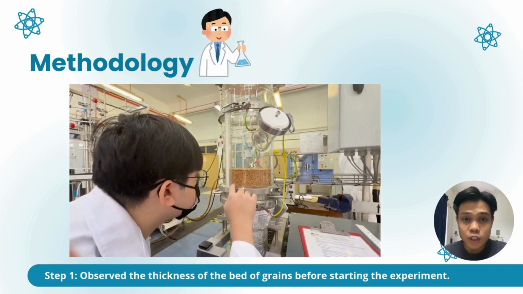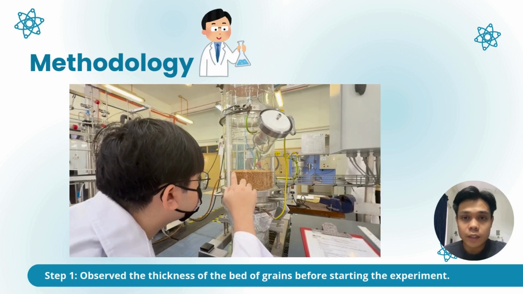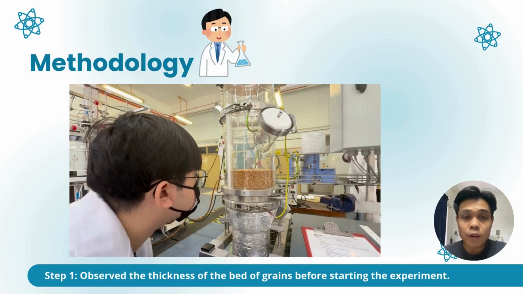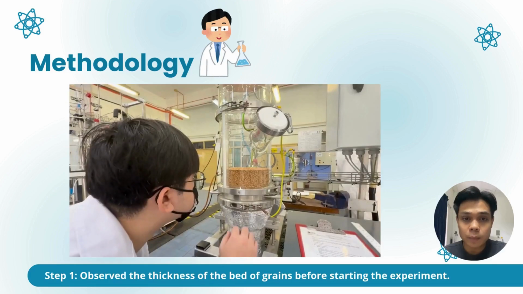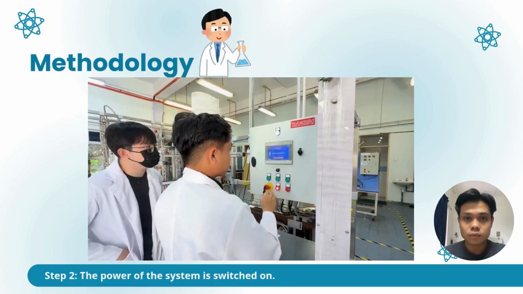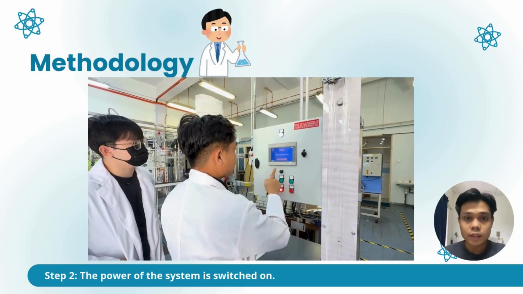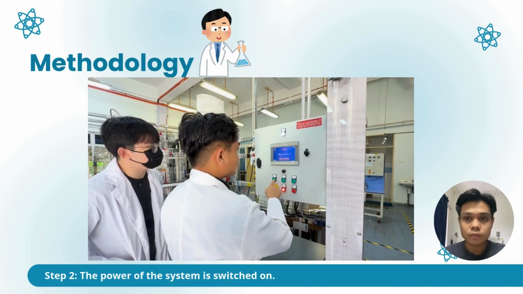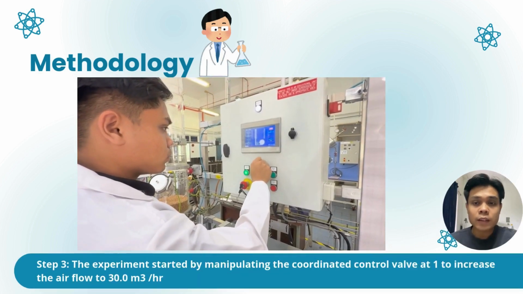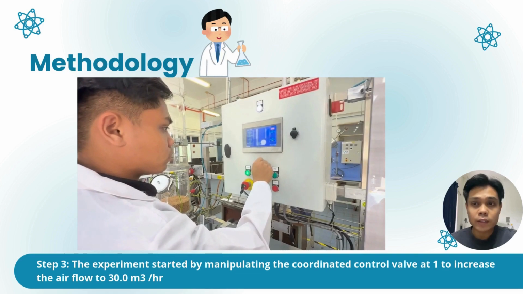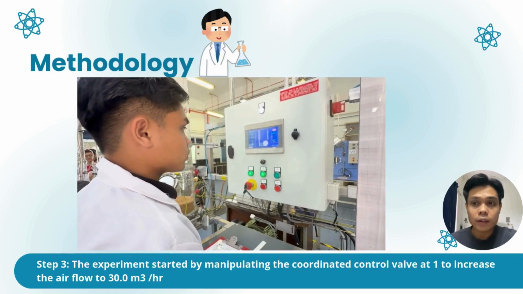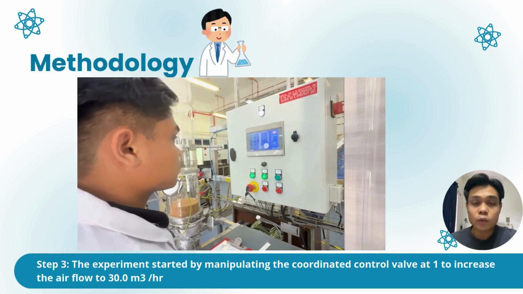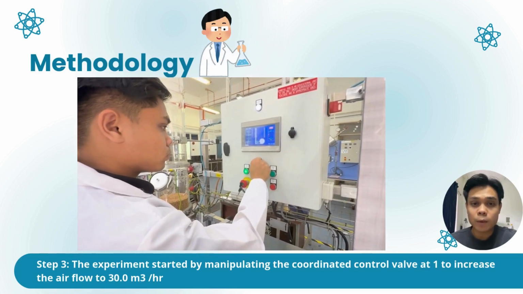For the methodology of this experiment, firstly, we observe the thickness of the bed of grains before starting the experiment. Second, the power of the main system is switched on. Next, the experiment started by manipulating the coordinated control valve to 1 to increase the airflow rate to 30.0 m3 per hour.